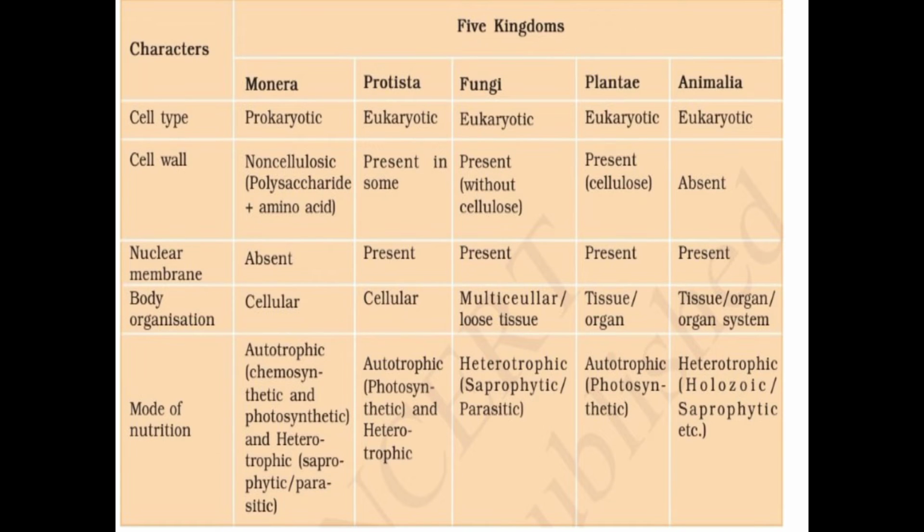Here I have made a chart where you can compare all five kingdoms and see their general characteristics. It is better to take a screenshot or write it in your notebook. It shows the cell type in Monera, Protista, Fungi, Plantae and Animalia, and what about cell wall, nuclear membrane, body organization and mode of nutrition. You can add some more boxes like the mode of reproduction.